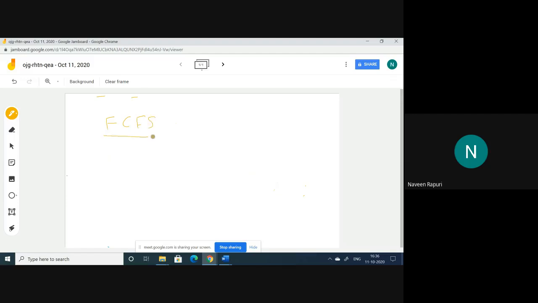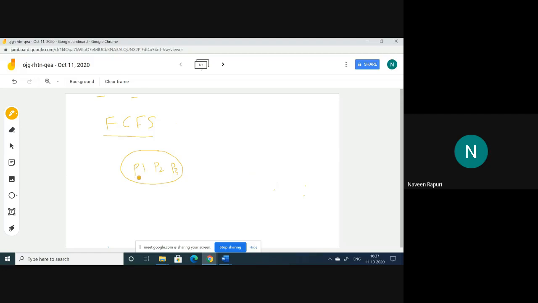FCFS. The full form is first come, first serve. That means there are many processes which may enter into the ready state. So the process next to execute is the process which comes first into the ready queue. For example, the processes P1, P2, P3. These are the different kinds of processes.